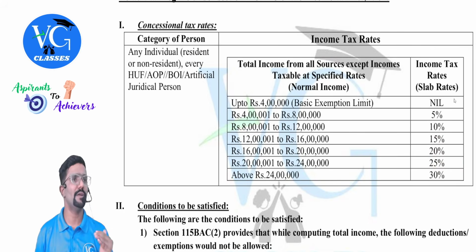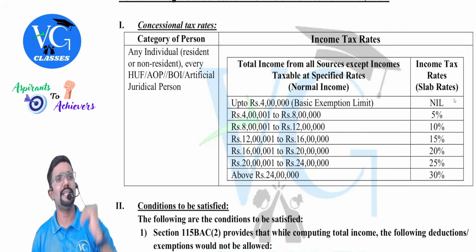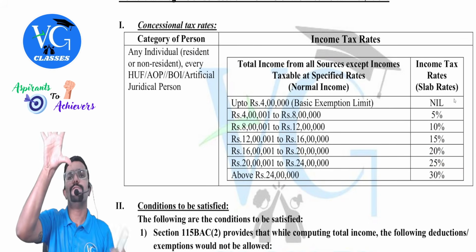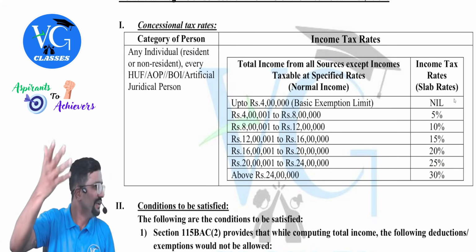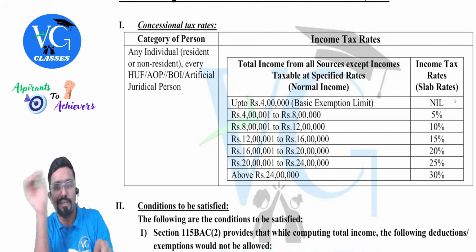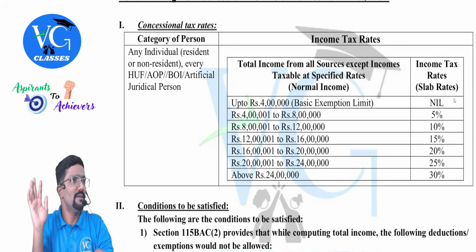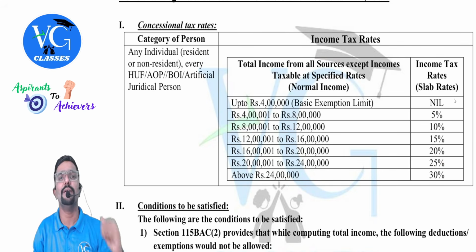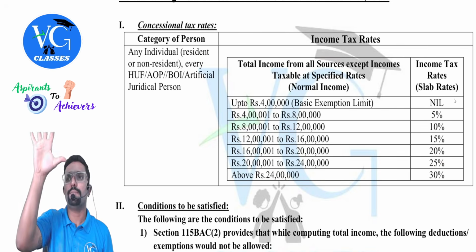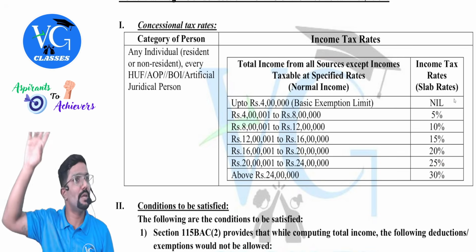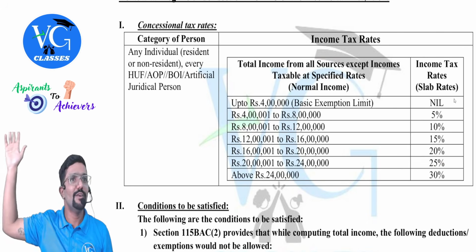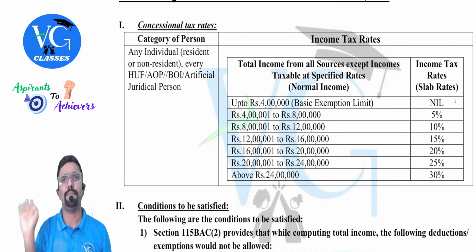Guys, easy to remember. For every 4 lakh increase in income, the tax rate will increase by 5%. Actually, now it is even easier. Previously it was odd figures, but now it is easy. For every 4 lakh increase in income, the tax rate increases by 5%. The maximum is 30%. Don't keep on increasing till 100%. The maximum tax rate is 30%.